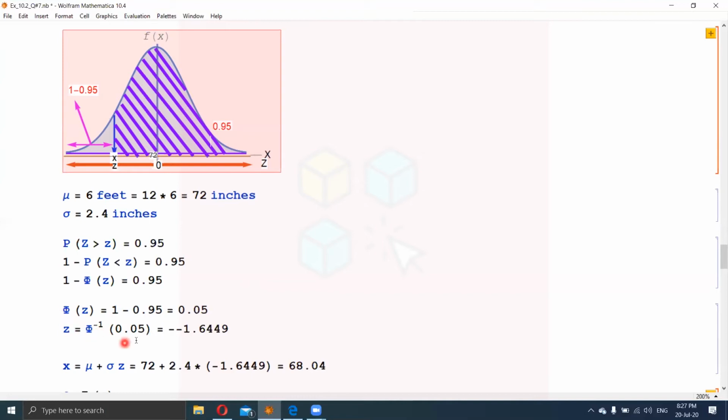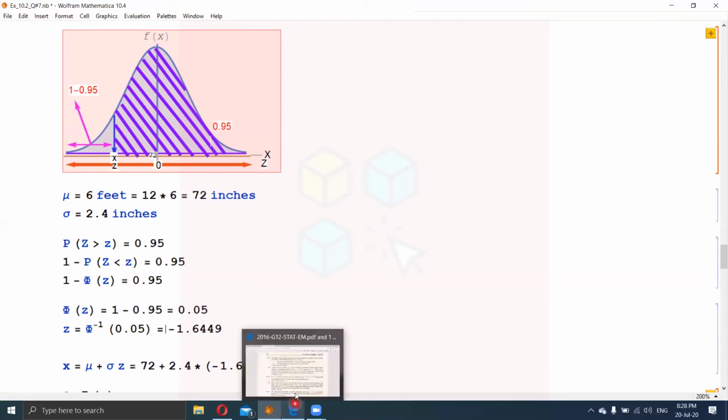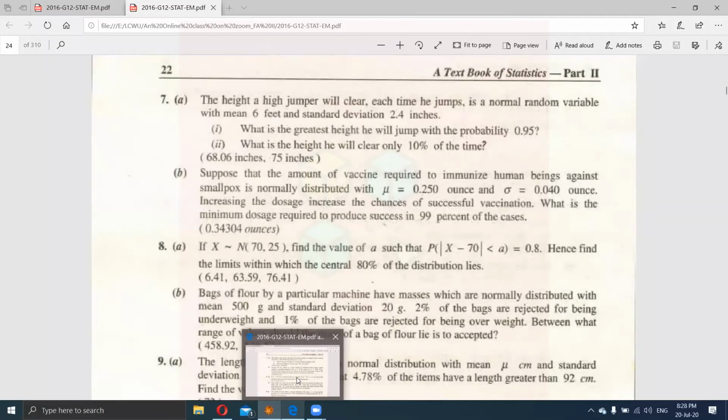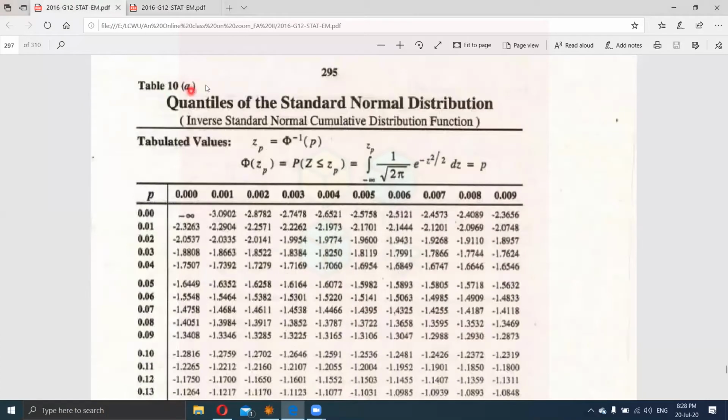So z is on the left side and phi is coming on the right side. So phi inverse of 0.05, we have to look at the table which is given on page 2. This is the statement, and this is table 10a, page 295, quantiles of the standard normal distribution. You can see that z is equal to phi inverse of p. Always you have to locate that you are looking at the table of phi inverse, or quantiles of the standard normal, or inverse standard normal cumulative distribution function. Either one of these three should be the title of the table.